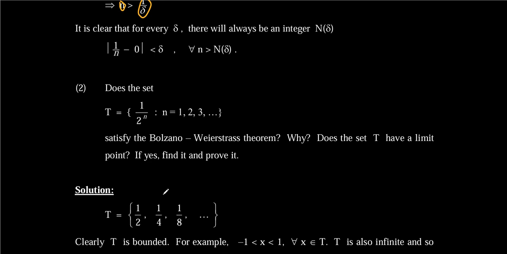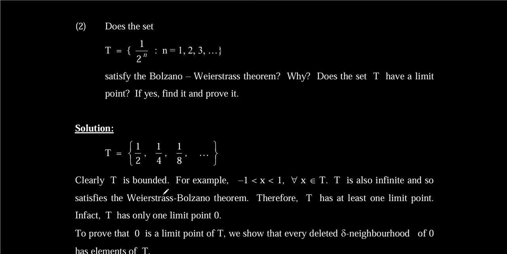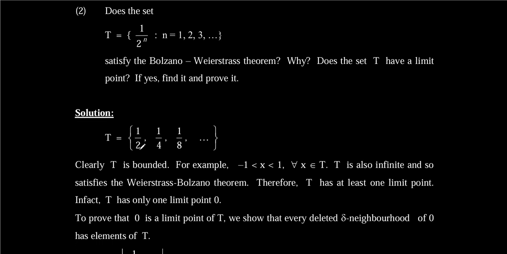Now, they have another sequence, and the sequence is made up of the set 1 over 2 to the power n. And they are trying to see if it satisfies the Bolzano-Weierstrass theorem, right? So, they are using natural numbers, right? So, the sequence will start from 1 over 2, 1 over 4, 1 over 8. Now, you realize that clearly this sequence is bounded. Why? The first element, I can find first, it has a first element. That's what you should notice. It has a first element, right?